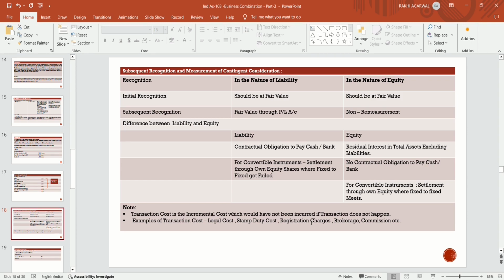Now, transaction cost. What is transaction cost? Transaction cost is an incremental cost. If the transaction does not happen, there is no case of transaction cost. So transaction cost is incurred only when the transaction happens. It is the incremental cost which would not have been incurred if the transaction did not happen. Examples of transaction cost: legal cost when any property is purchased, stamp duty, registration charges, brokerage, commission. If the transaction does not happen, then these costs are also not incurred.